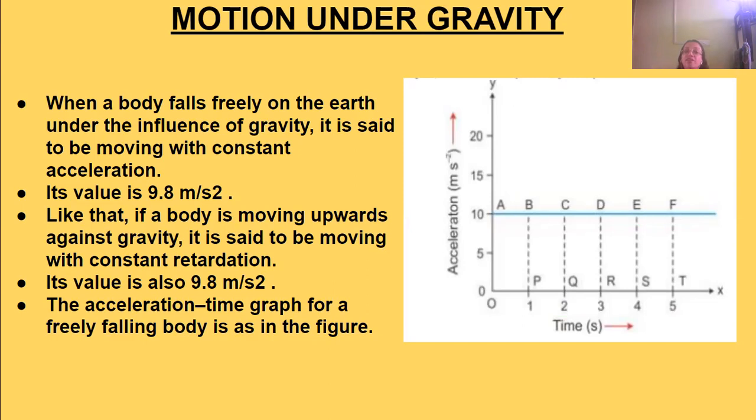Now the acceleration time graph for a free falling body is as shown in the figure. For free falling, it will be parallel to the time axis, that is constant acceleration. At any point of time, the acceleration will be constant at 9.8 meters per second square, or approximately 10 meters per second square.